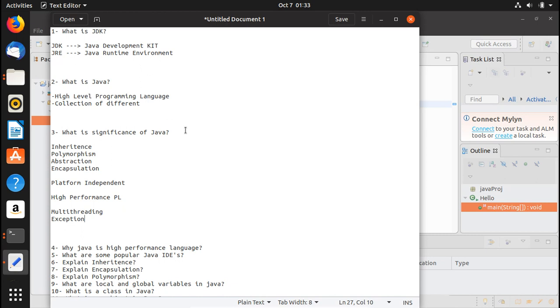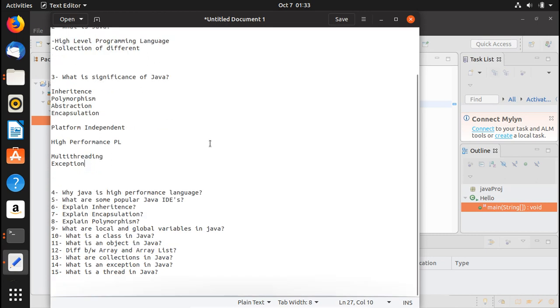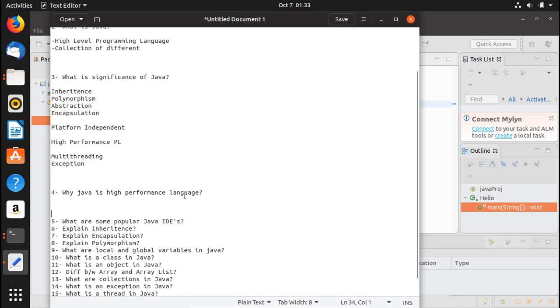So that is all. I hope that I've explained that in detail. The next question is: why is Java a high performance language? I think I have just explained that, but I would explain it again.